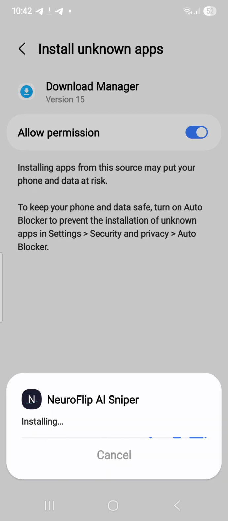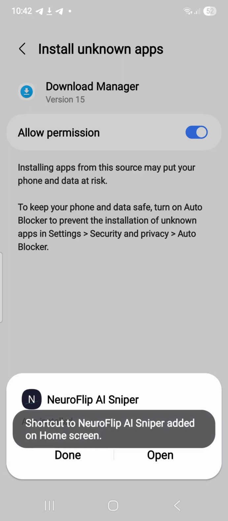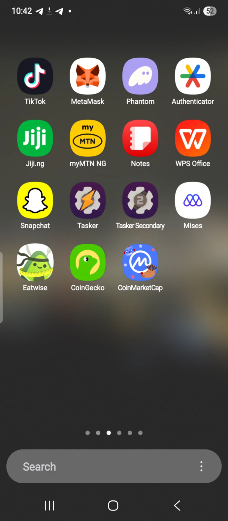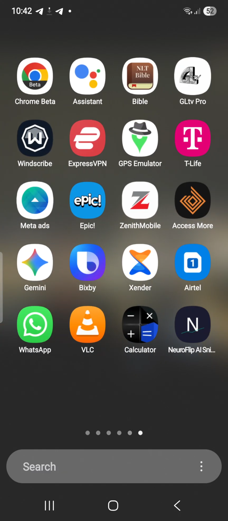So currently the Neuroflip AI sniper is installing. So it has been installed. The next thing is to open. So let me just go and search for it since it has been installed.